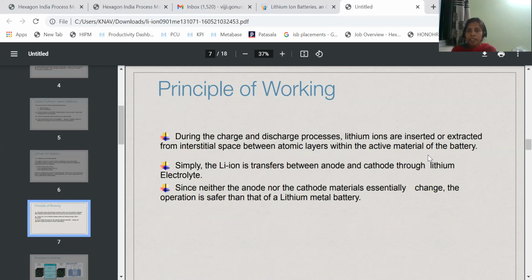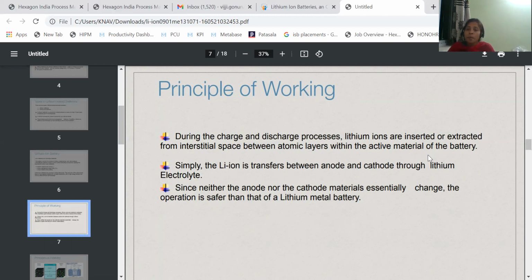Before explaining this point, we should know how electricity is produced in normal electrochemical cells. How is the electricity produced? Due to transfer of electrons from anode to cathode, because of the migration of electrons from one electrode to another electrode. So in every cell, whether it is an electrolytic cell or an electrochemical cell, the electrons are transferred from one electrode to another electrode.